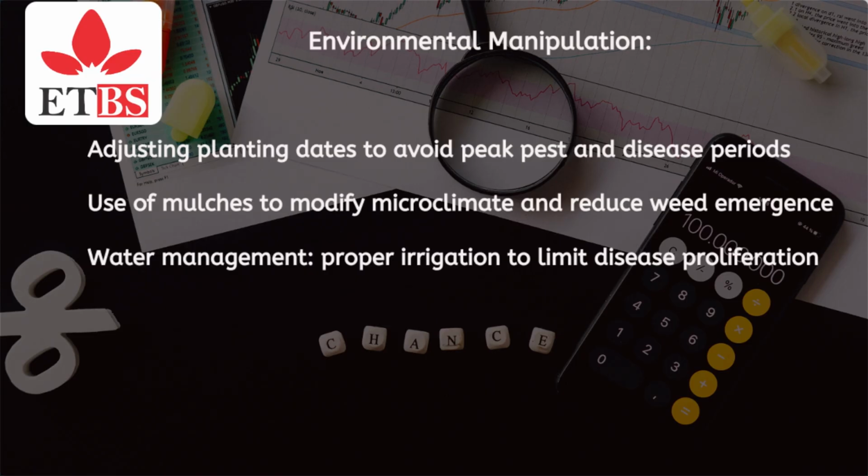Allelopathy and natural compounds. Use of allelopathic crops and cover crops to suppress weeds naturally. Plant extracts and botanicals as supplementary pest and disease control. Integration of these strategies with other IPWDM measures.